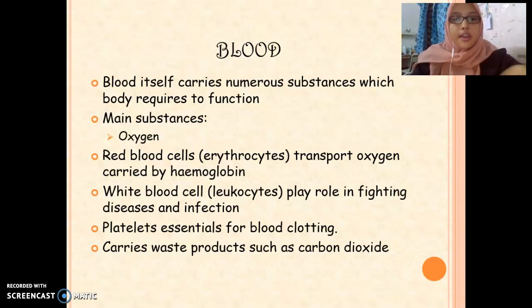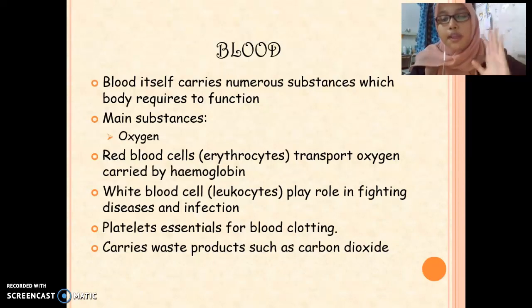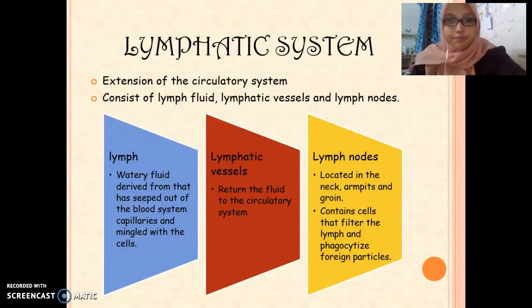The next is the blood components of the circulatory system. The blood itself carries numerous substances which the body requires to function, and the main substance is oxygen. The red blood cell, also known as the erythrocyte, transports oxygen carried by hemoglobin, while the white blood cell, also known as the leukocyte, plays a role in fighting diseases and infection. Next is the platelet, which is essential for blood clotting. The blood also carries waste products such as carbon dioxide.